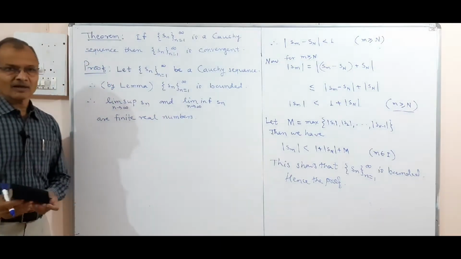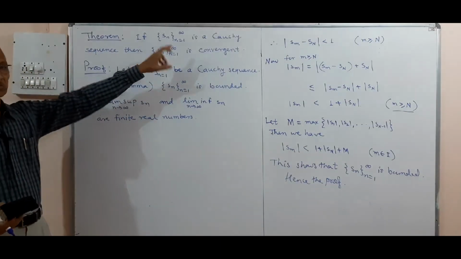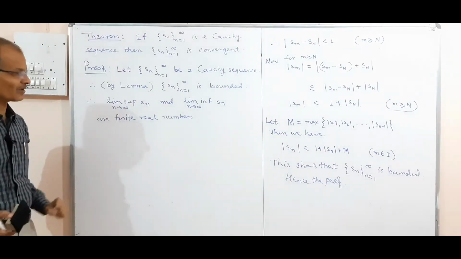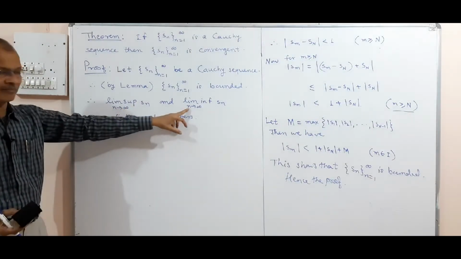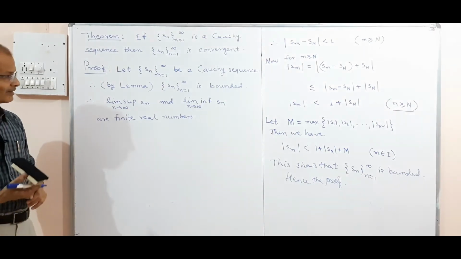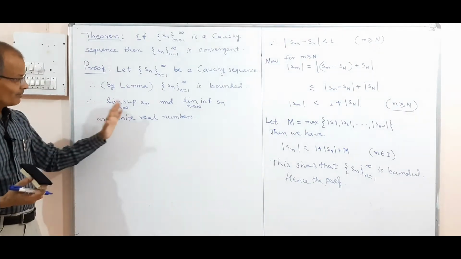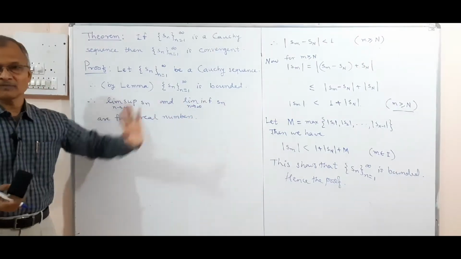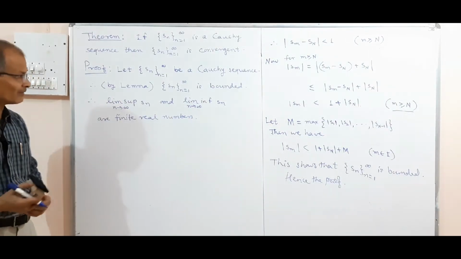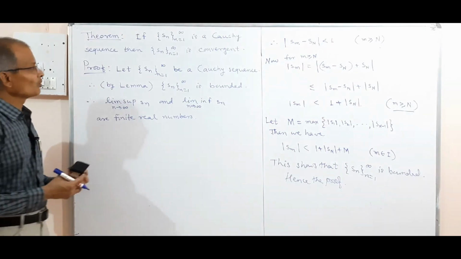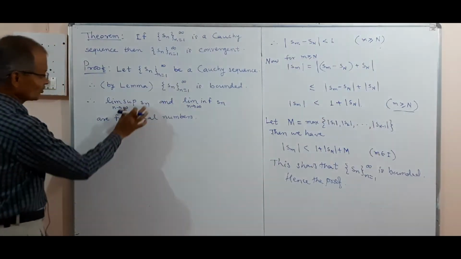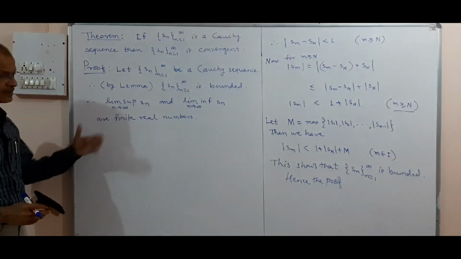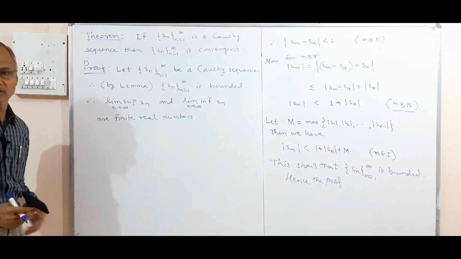Now what is the condition for convergent sequences in terms of limit superior and limit inferior? We have studied the relation earlier. If limit superior is equal to limit inferior, then that is the limit of the sequence, and the sequence becomes convergent.